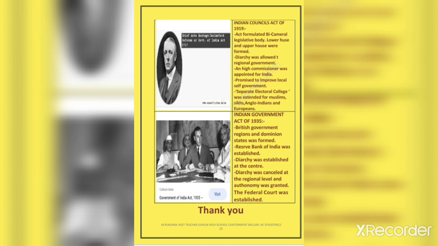Reserve Bank of India was established in the year 1935. Diarchy was established at the center. Diarchy was cancelled at the regional level and autonomy was granted. The last feature of this act is that the Federal Court was established.